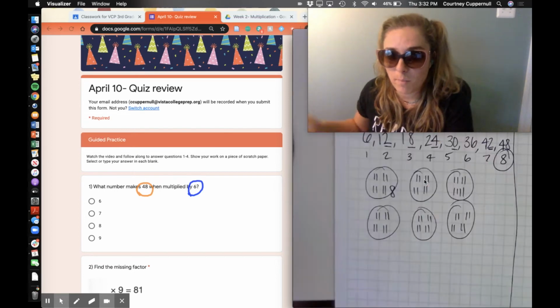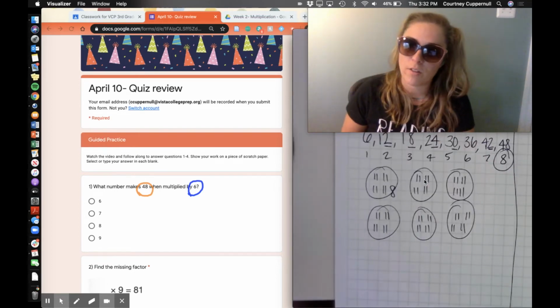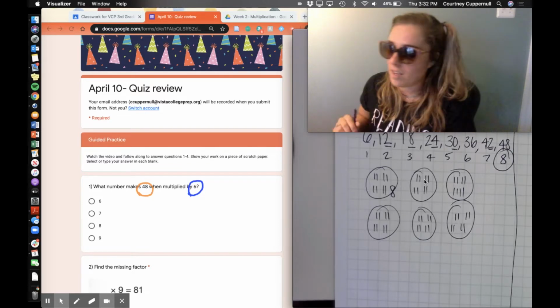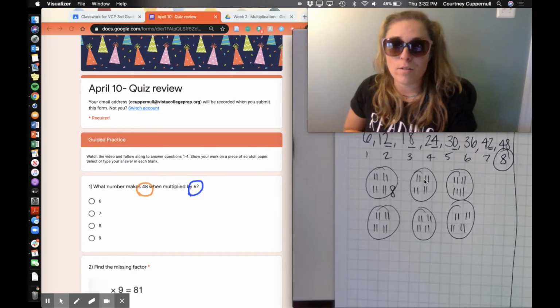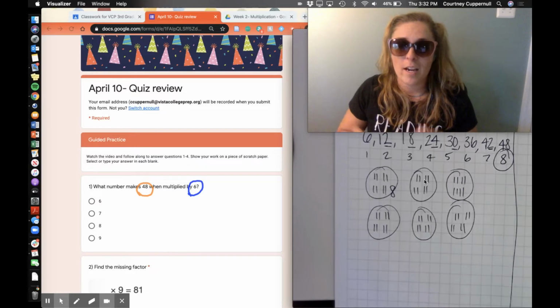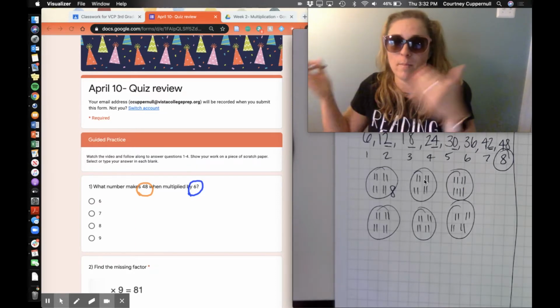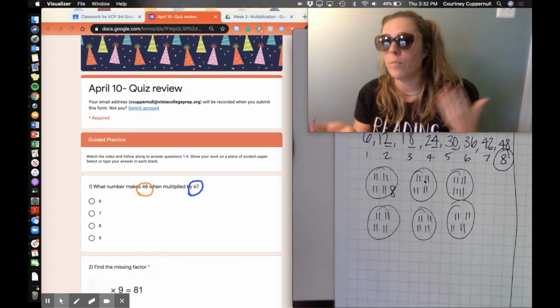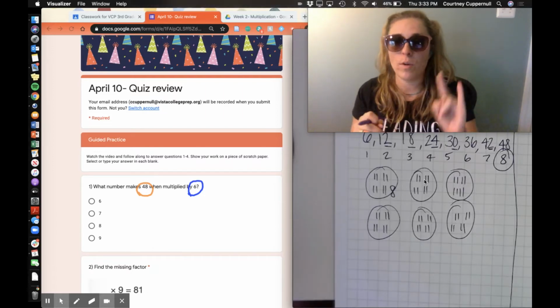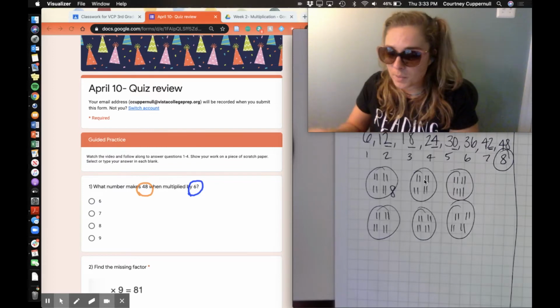If you don't believe me? Pick any of these groups, count. I promise you there are 8 little dash marks in there. So in that case, I know that the missing factor is 8. The missing factor is 8. 6 times 8 equals 48. Or 8 times 6 equals 48. We know that we can multiply factors in any order.